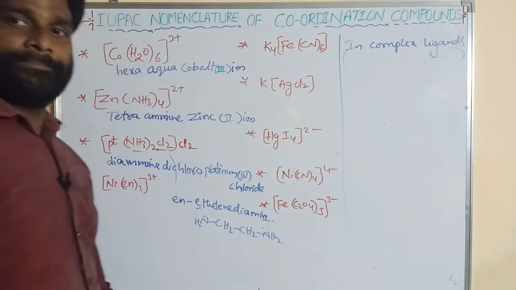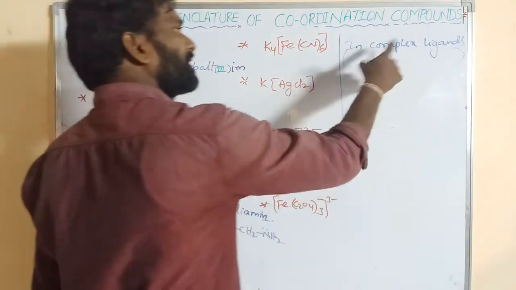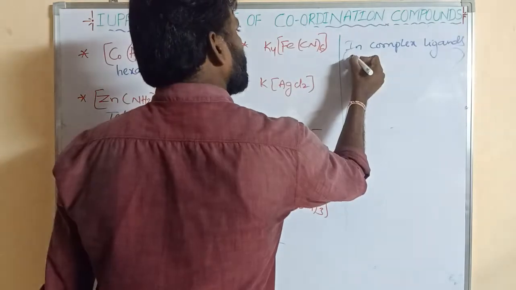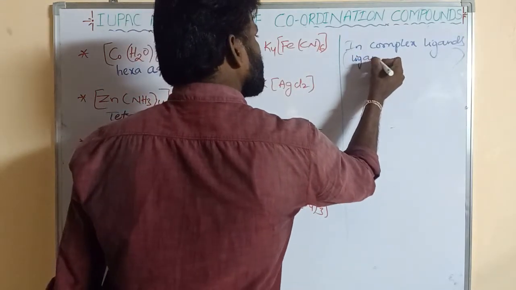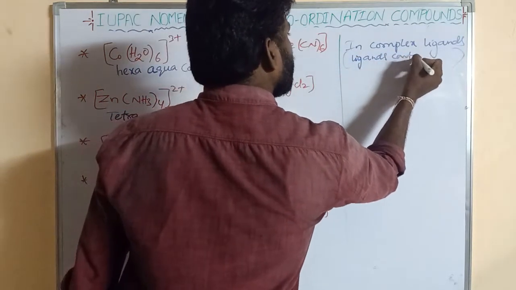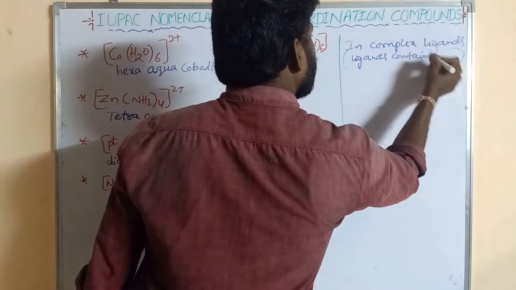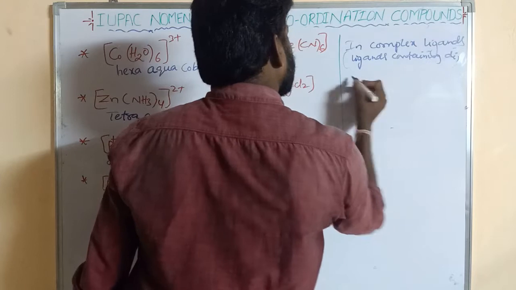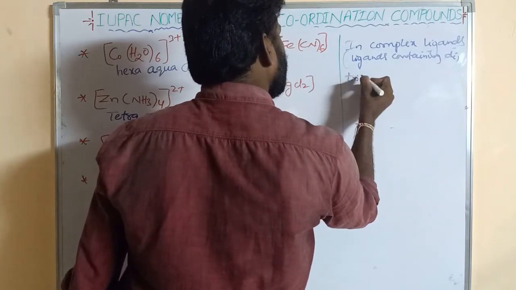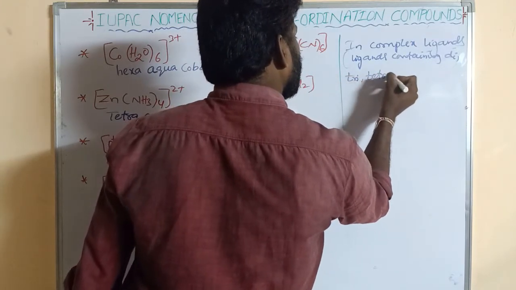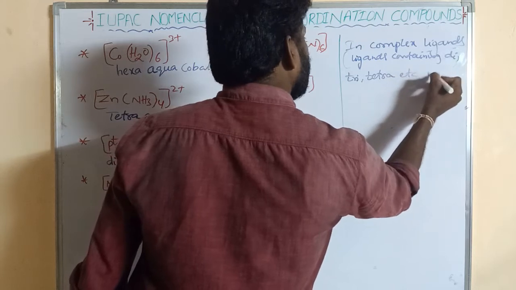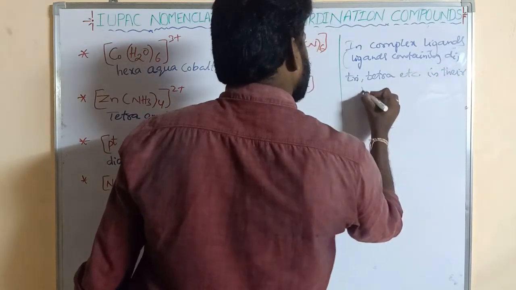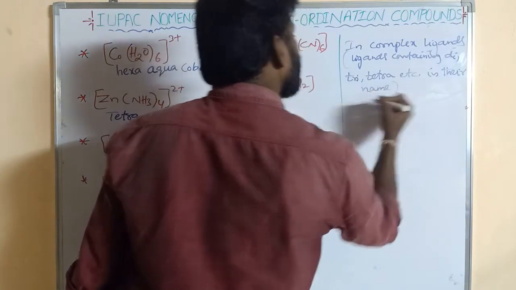The ligands containing di, tri, tetra, etc. in their name are said to be complex ligands.